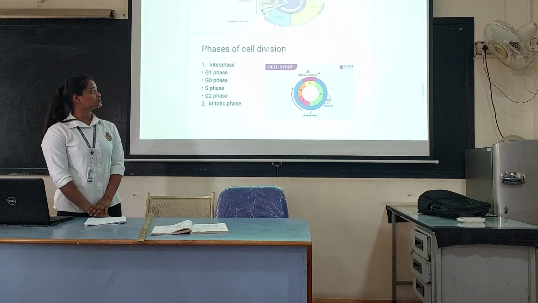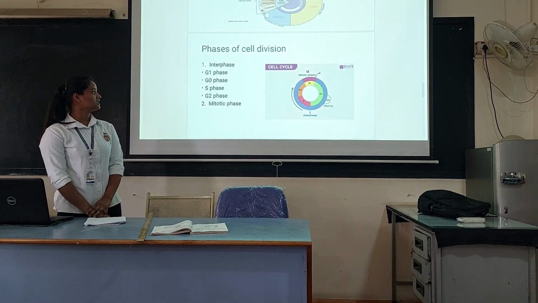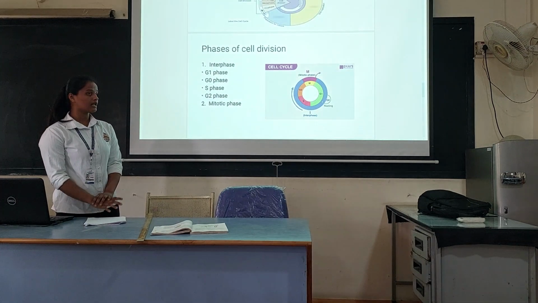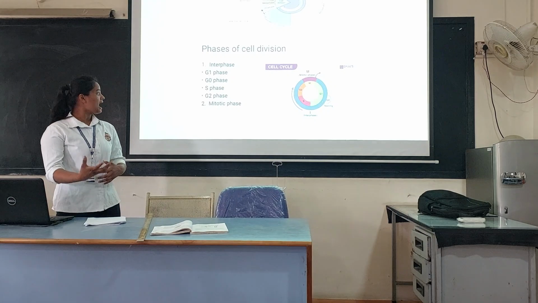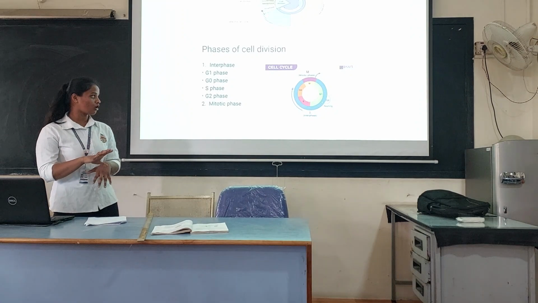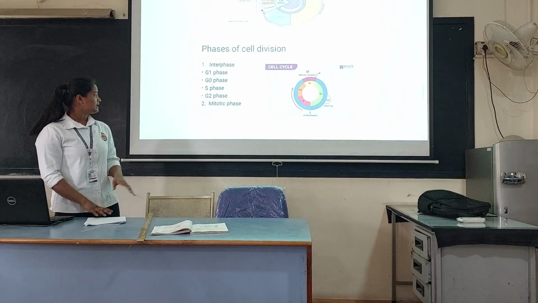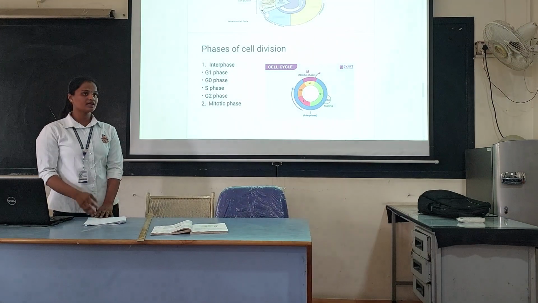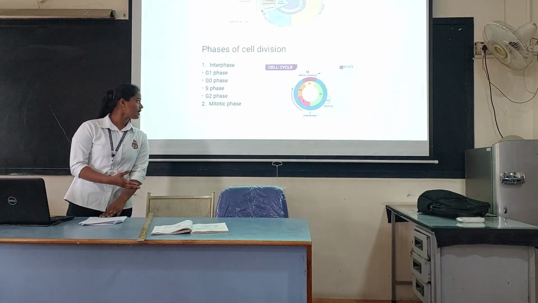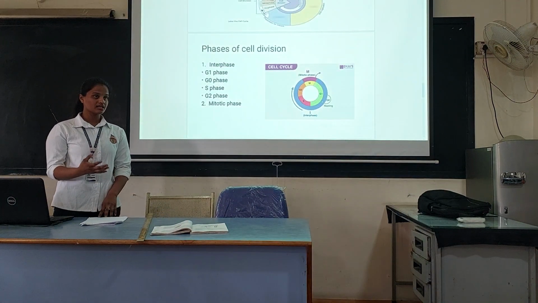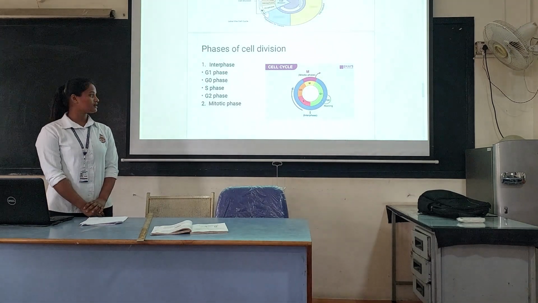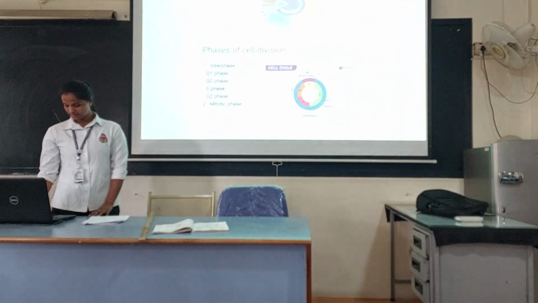Phases of the cell cycle: there are two types, interphase and mitotic phase. Interphase is divided into G1 phase, G0 phase, S phase and G2 phase. In G1 phase, the cell grows itself to prepare for division, and in G0 phase, the cell is in a resting phase where the cell cannot divide. It becomes resting. In S phase, which we know is the synthesis phase, DNA replication takes place. In G2 phase, some cytoplasmic organelles like mitochondria and Golgi apparatus get doubled. But the mitotic phase, we already know, is the division phase, that is prophase, metaphase, anaphase and telophase.